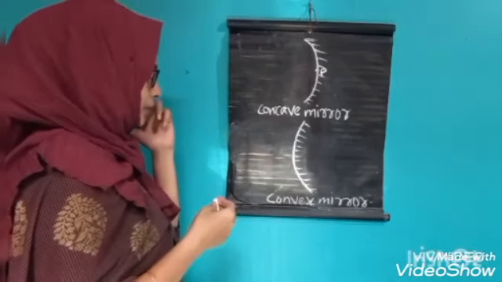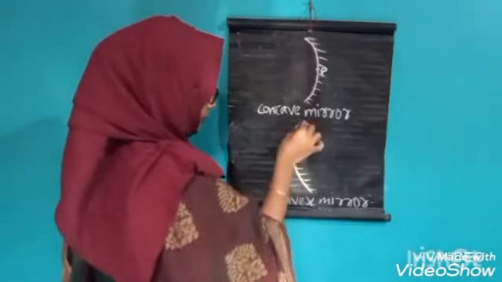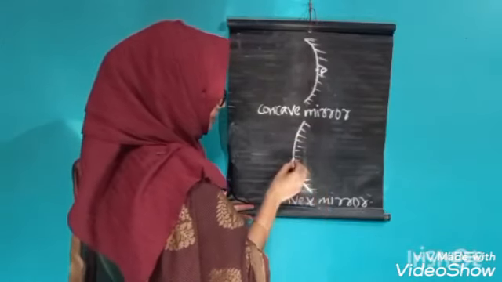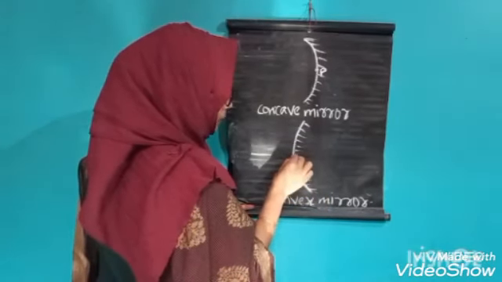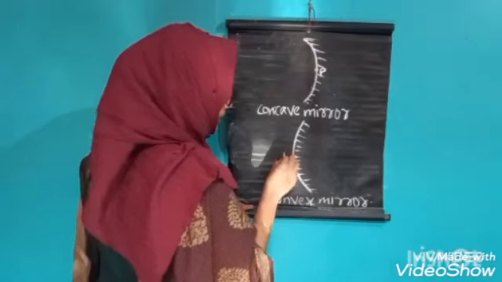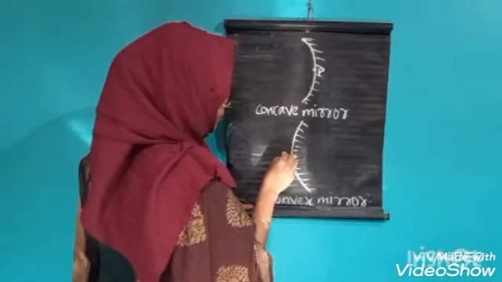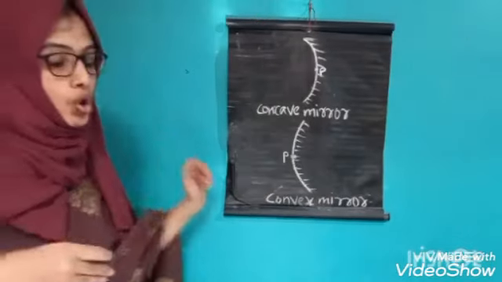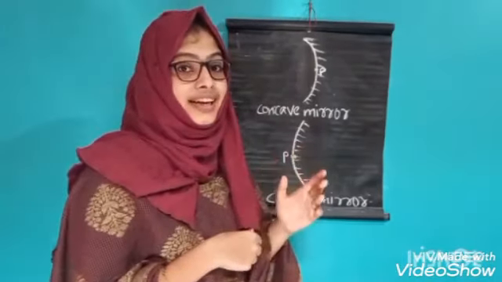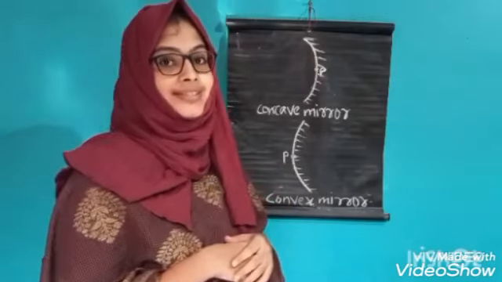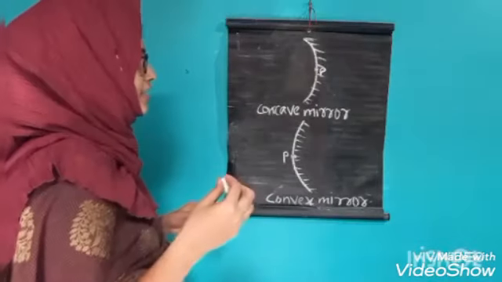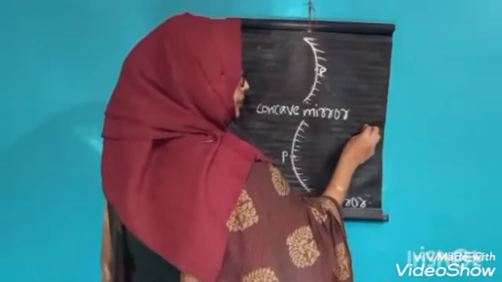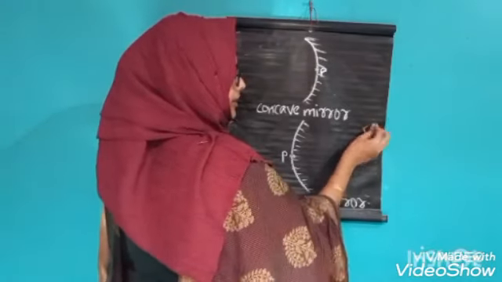In the case of convex mirror also, the midpoint of this reflecting surface is the pole. Okay, this is the pole. It is denoted by the letter P. The next one is center of curvature. Center of curvature is denoted by the letter C. What do you mean by center of curvature?